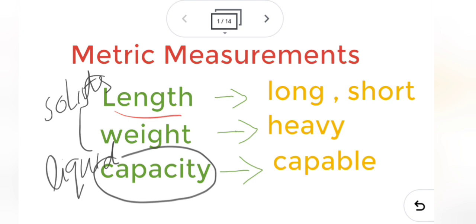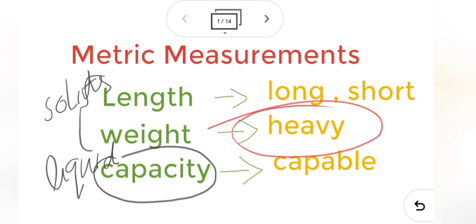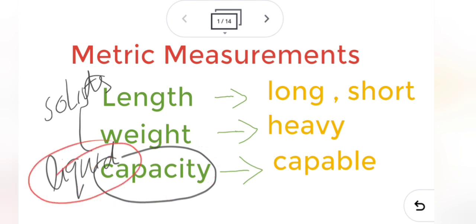When you measure the length, we measure how long or how short it is, and when you measure the weight, we measure its heaviness, how heavy it is, how light it is. The capacity is for the liquid, its capability. It is how much the container can hold, whatever the liquid may be. It can be oil or water or whatever. How much the container can hold, that is called the capacity. That is only for the liquid.